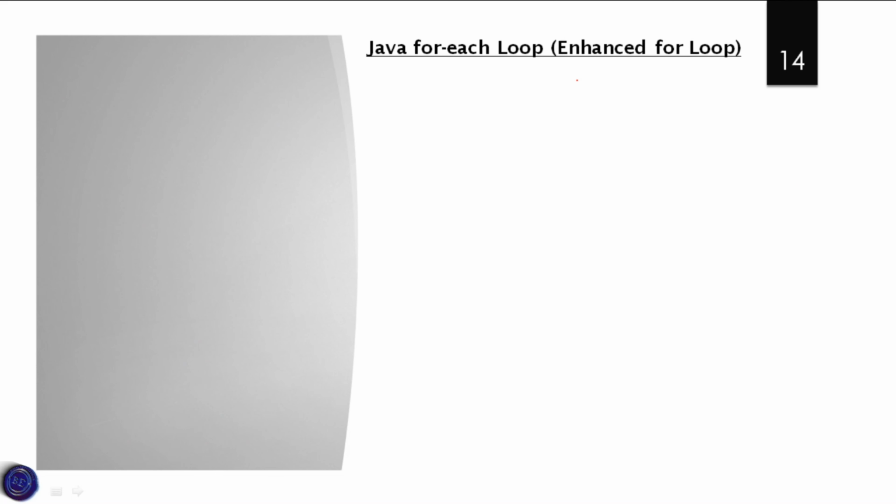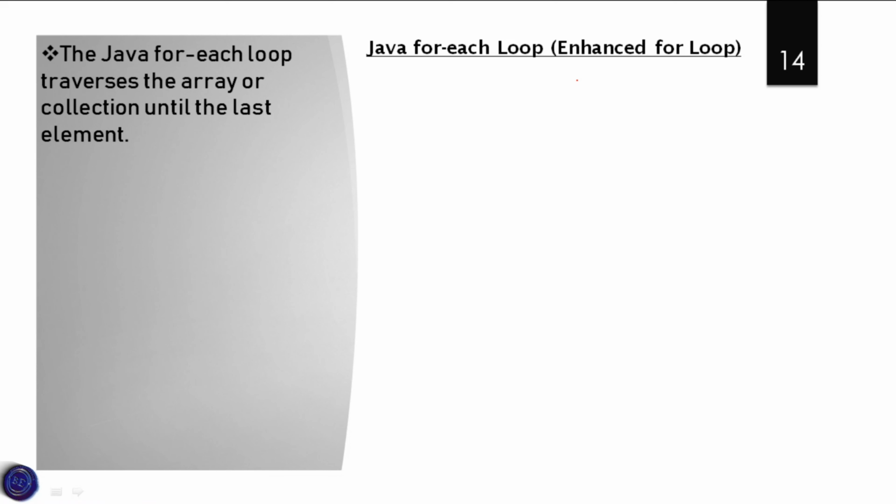Now let us discuss the Java for each loop. This loop traverses the array or collection until the last element. If we have an array with the elements 1, 2, 3, 4, 1 is the starting point. From 1 to 4, it will travel each and every element in this particular array.